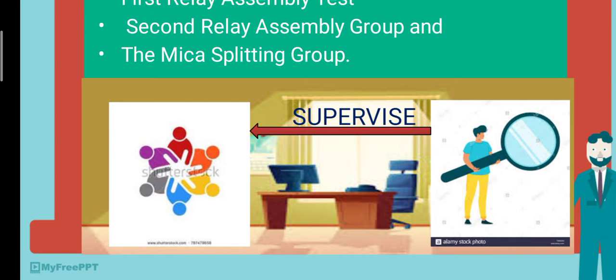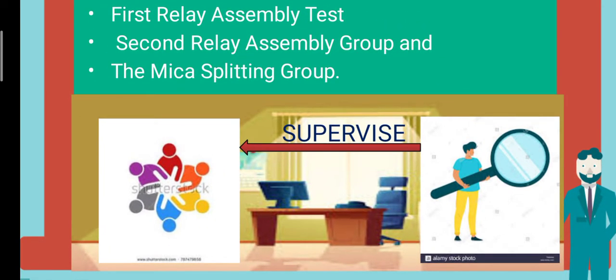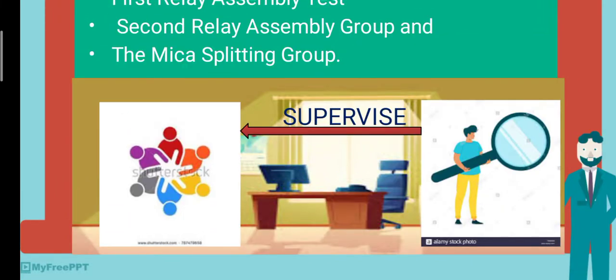In that test room, around 6 female workers were selected based on their past records and put into the test room. To supervise those 6 female workers, one observer was appointed. So the test room setup is ready with 6 female workers and one observer.